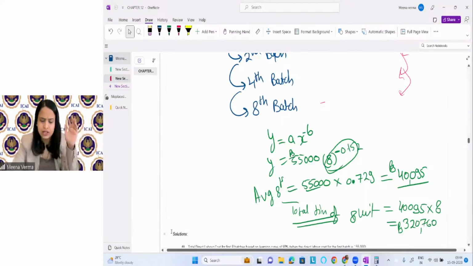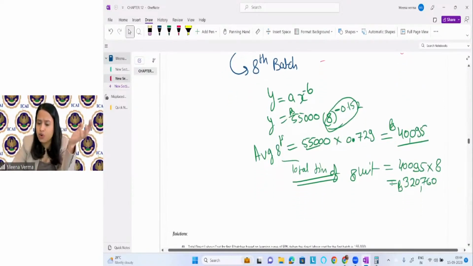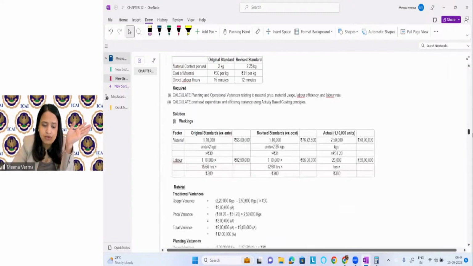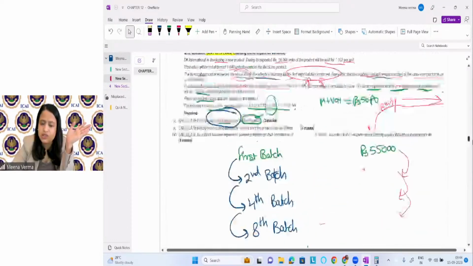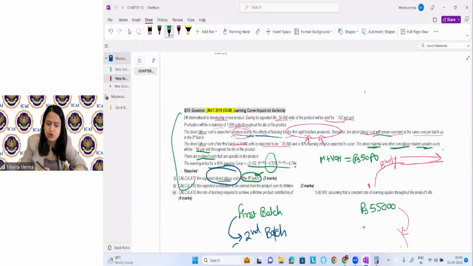Here we have taken the cost because I have checked the question, right? Nowhere have they mentioned the time for the production. If you see the question, nowhere have they mentioned the time. In the question, they have mentioned the cost, but they have not mentioned the time. I read the question completely. Nowhere have they mentioned the time for the unit production. So instead of time, they have given you the cost.